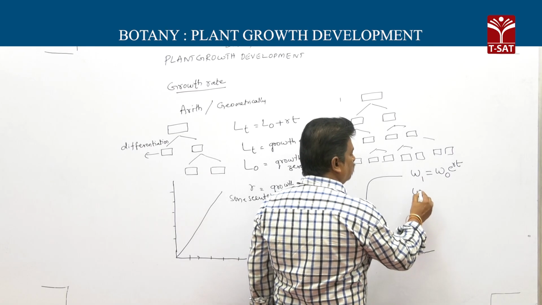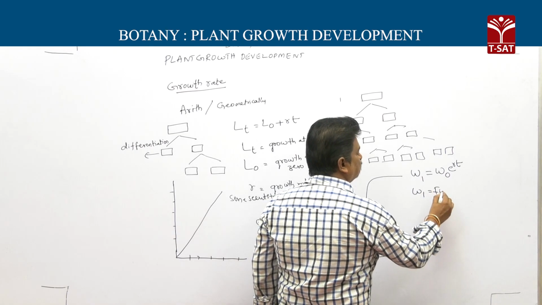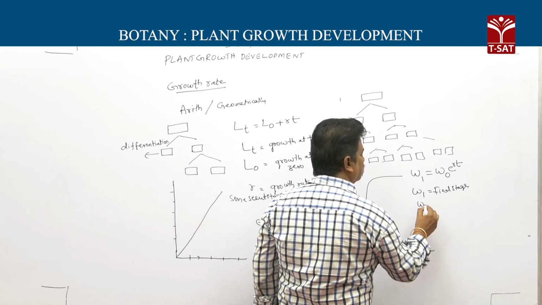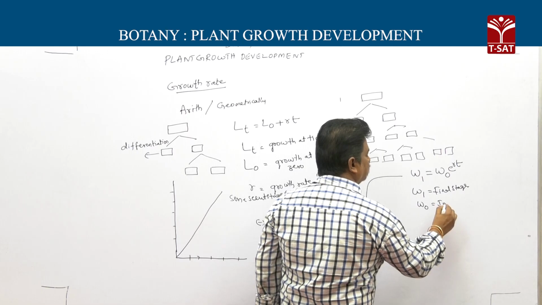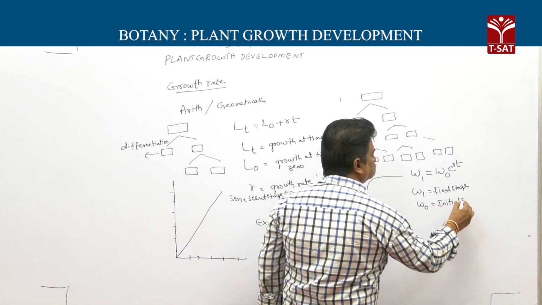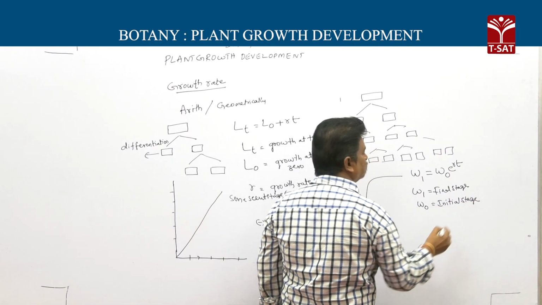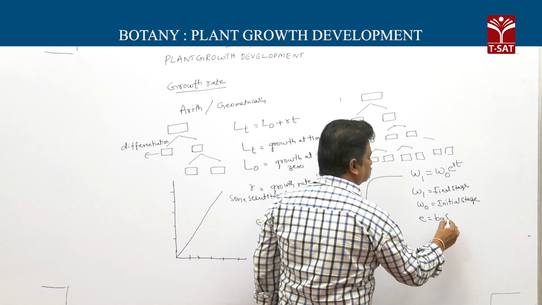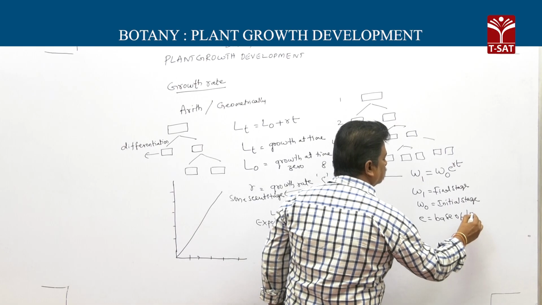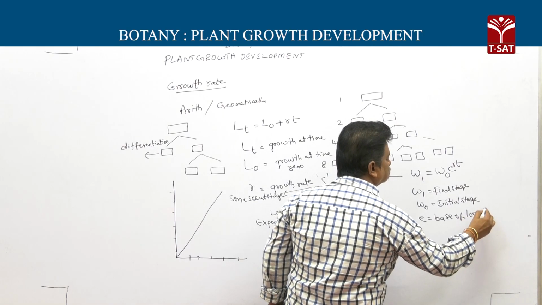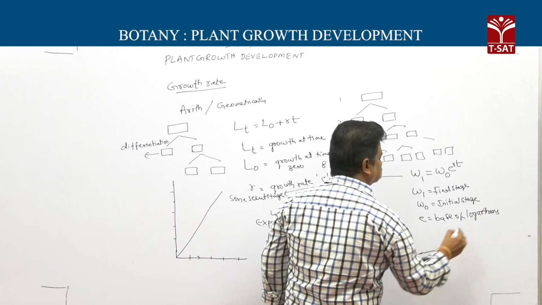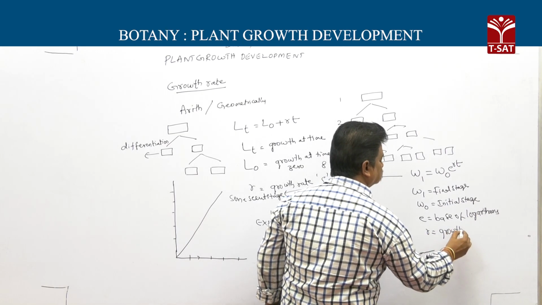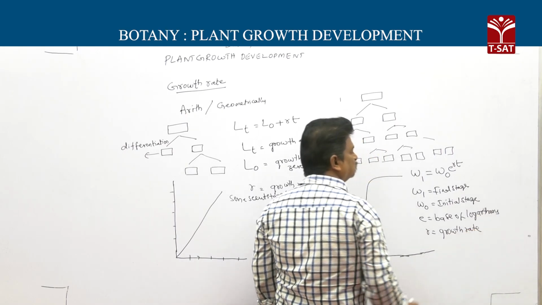Here W1 is the final stage, W0 is the initial stage, e is the base of natural logarithms, and R is the growth rate.